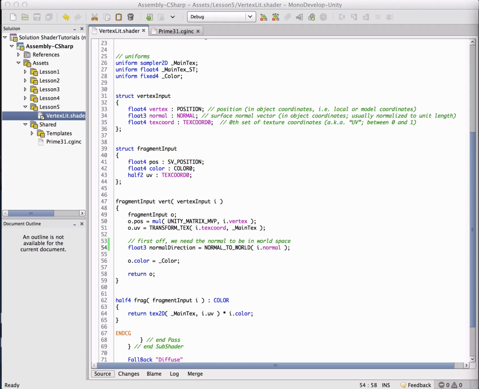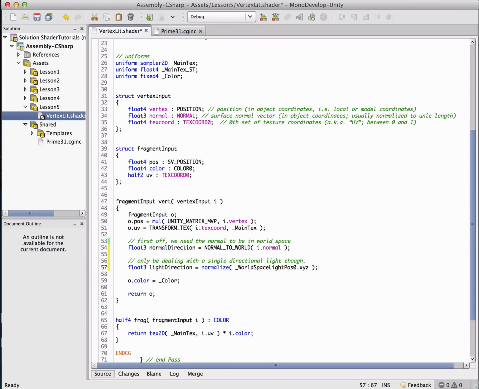I shot him a tweet to see what it is. So I always normalize it just to make sure. Once we actually find out for sure, we'll either be able to leave it normalized or take away the normalization. But for now, we're just going to assume that Unity's not normalizing it.